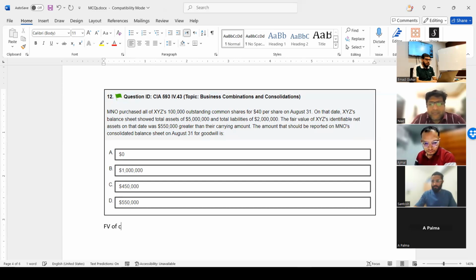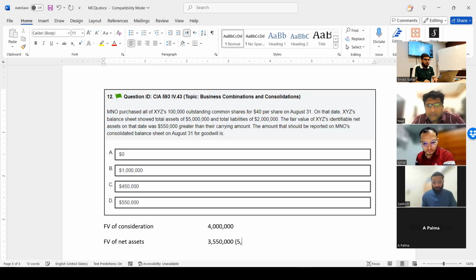Let me write here for you. Fair value of consideration is 4 million, right? Fair value of net assets is 3,550,000. How we got this?